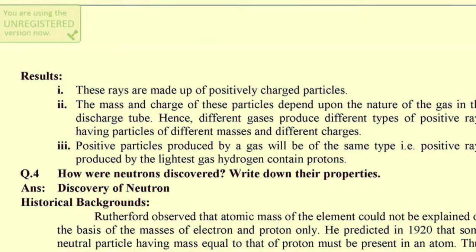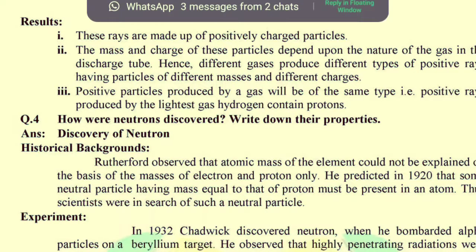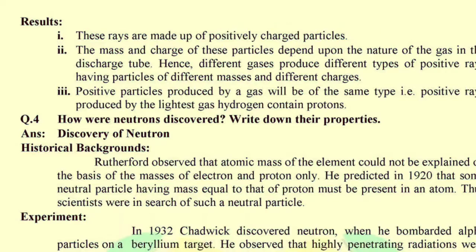But the positive particles which are produced have the same type, but the charge is different, because the charge on the electron is the same, and it does not depend on matter, but the positive rays depend on the nature of the matter.